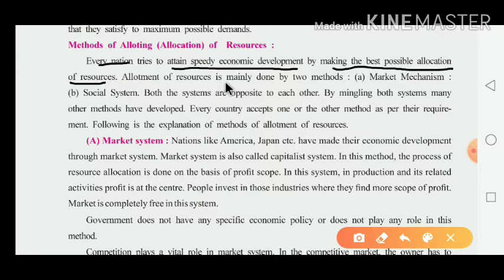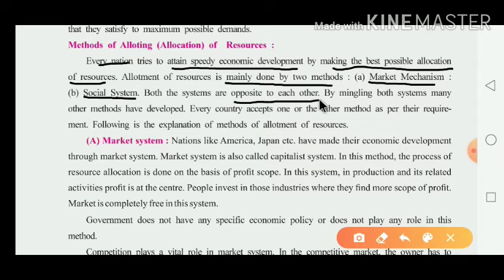Allotment of resources is mainly done by two methods. Now what happened is that any nation can allocate the resources mainly on the basis of two methods. One is the market mechanism and the second one is the social system. On the basis of these two methods, any nation's allotment of resources is done. Both systems are opposite of each other.